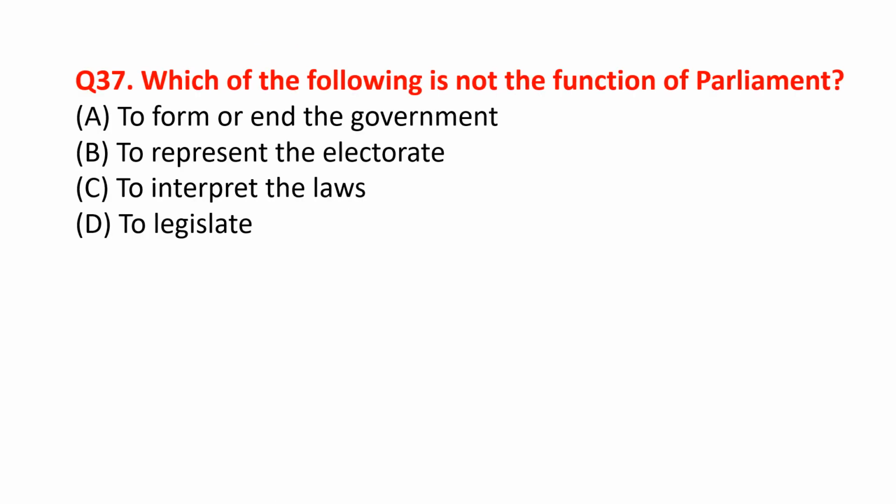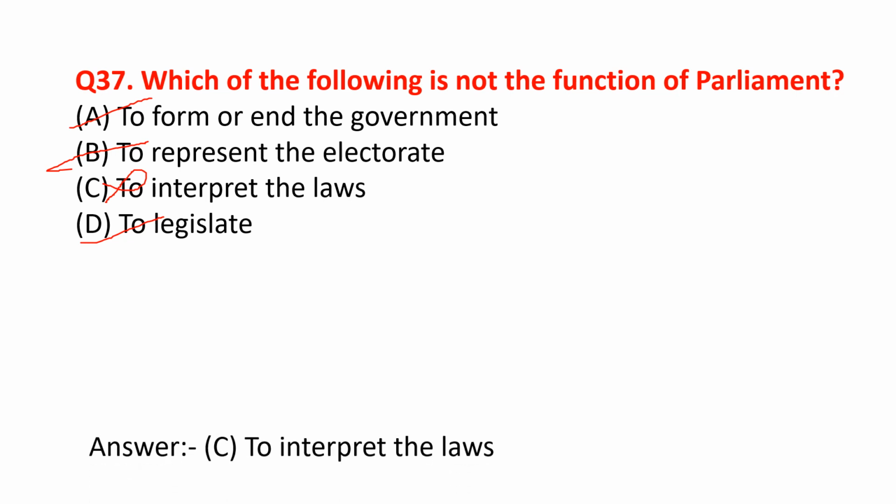Which of the following is not the function of parliament? Let us see the options one by one. To form or end the government, this is the function of parliament. To represent the electorate, this is also the function of parliament. To interpret the laws, this is not the function of parliament, it is the function of the judiciary. To legislate, it is also the function of the parliament. So the correct option is option C.